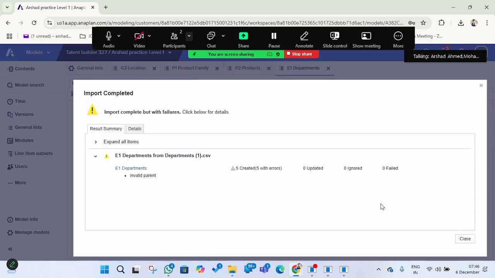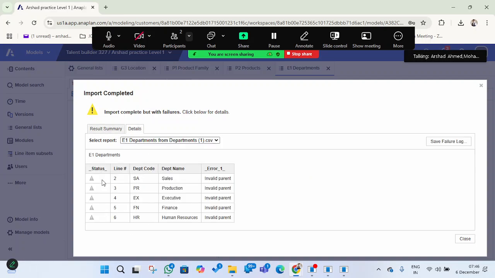Look at this, the information will come up like this. It shows the information here: invalid parent, because there is no parent for this according to what we have assigned. So 5 were created with errors, so it is not there. And the details we can get here. Look at this, the status is not showing successful here. All this information, invalid parent, will come. According to that we can understand that we have done something wrong here, so we have to correct it.